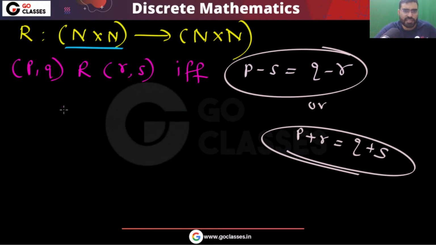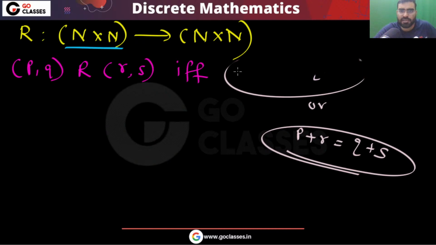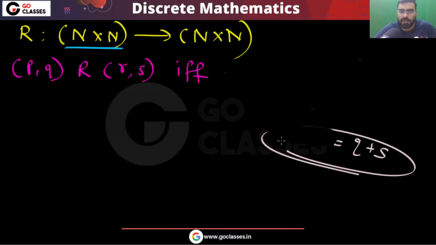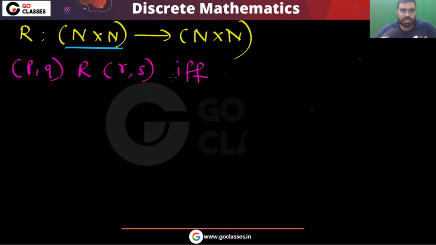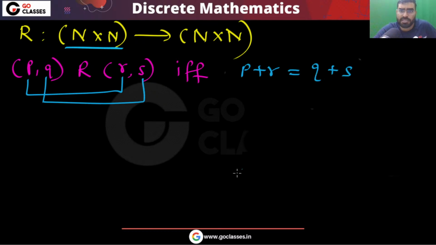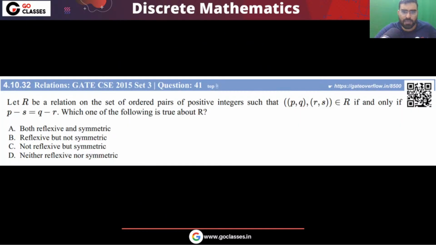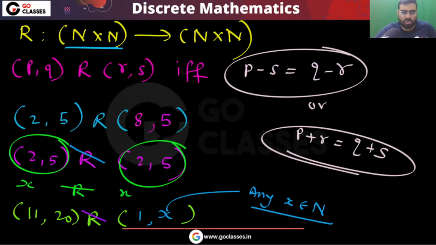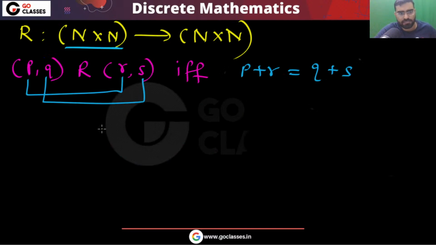So once you understand the question, now let's use this: P plus R must be equal to Q plus S. We will use this one. Using this, can you solve it? Now, what about the reflexive property? Let's see one by one. What can you say about the reflexive property?